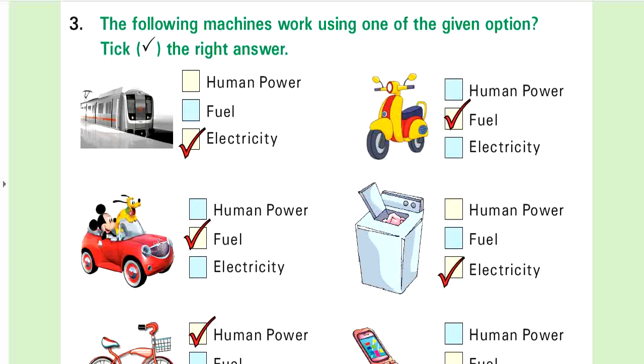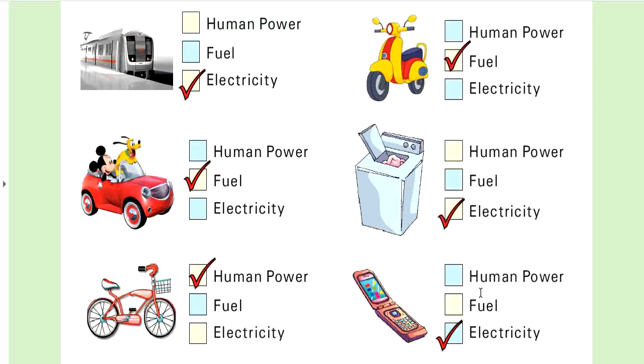Next is your car. Do cars work with human power, fuel or electricity? It works with fuel. Washing machine. Does a washing machine work with human power, fuel or electricity? It works with electricity. Put a tick mark on the electricity box. Next is bicycle. Bicycle works with human power. Put a tick mark on the human power.